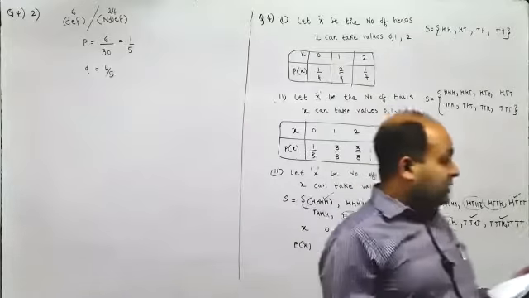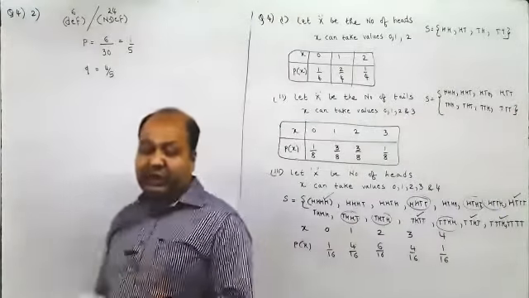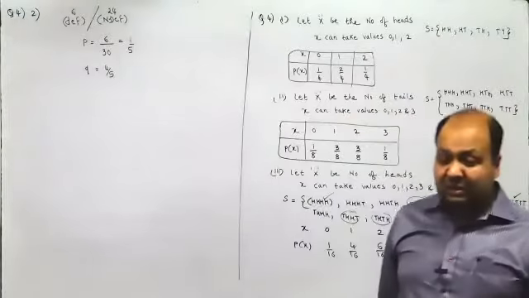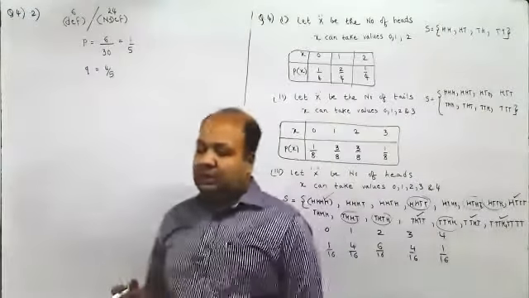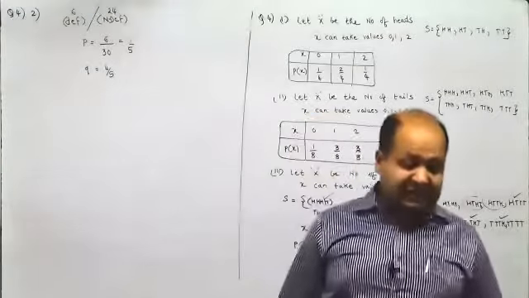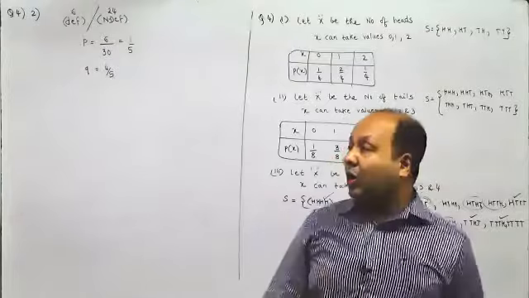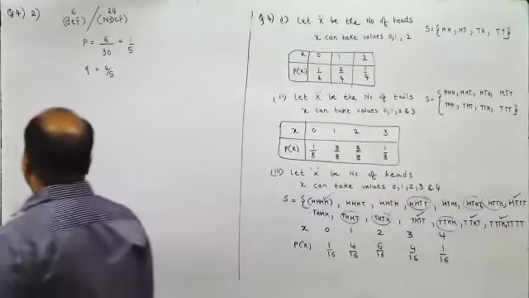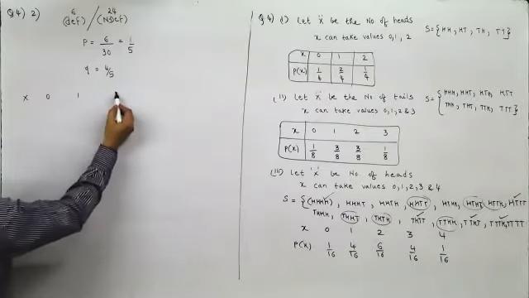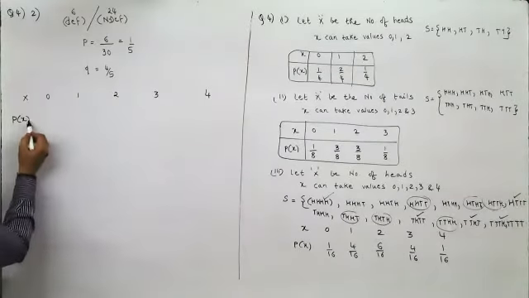Now, a sample of 4 bulbs is drawn at random with replacement from a lot of 30 bulbs. Now, this is a tricky question. Your sample of 4 bulbs is drawn, so you may get 0 defective bulbs, 1, 2, 3, or 4 defective bulbs. So here X may be 0, 1, 2, 3, or 4. Now what is the probability of each one of them?